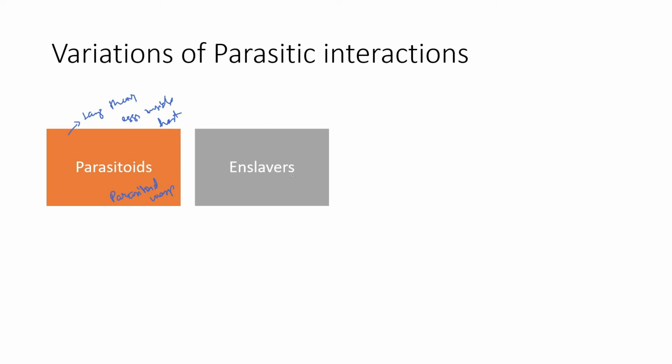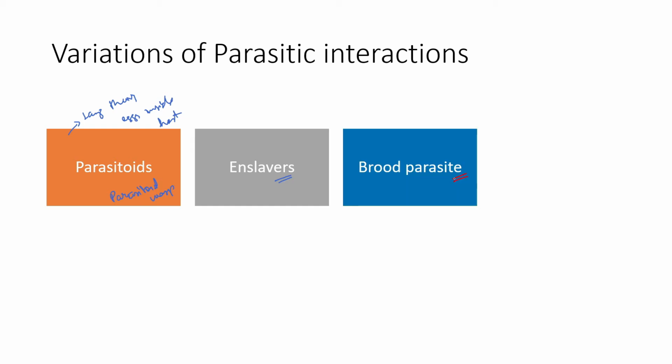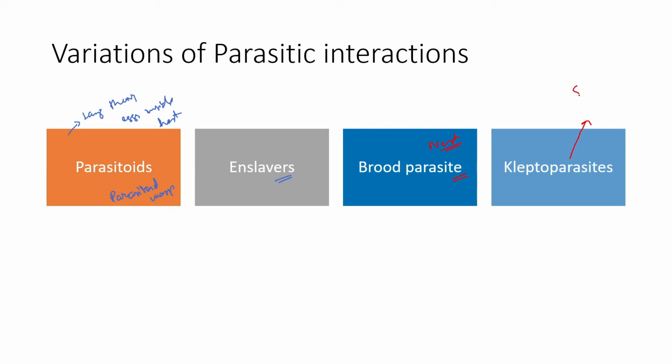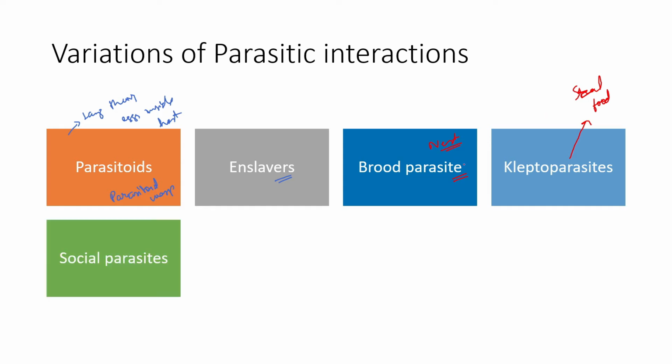And then there are enslavers. It is a very interesting kind of parasitic interaction where one particular parasite gets inside the body and takes control over the entire process of the host. It is also found in many kinds of bugs and insects. Then there are brood parasites which acquire a nest of the host and then live there, sometimes destroying the entire brood or the eggs of the other host. There are kleptoparasites. Kleptoparasites are kind of parasites which steal food. Okay, so they steal the food or the resources that are acquired by the host.